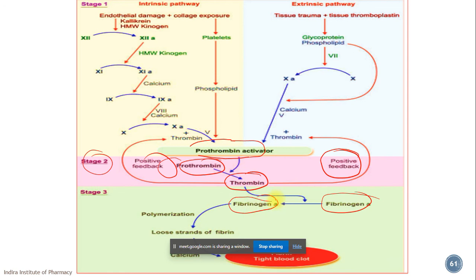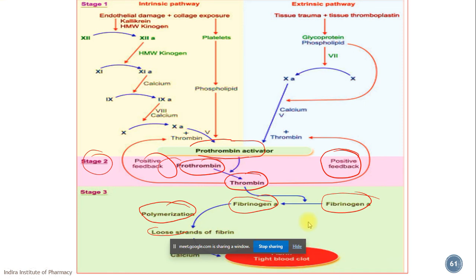So by removal of the two polypeptide chains, this fibrin monomer will undergo polymerization to give rise to the loose strands of the fibrin thread.